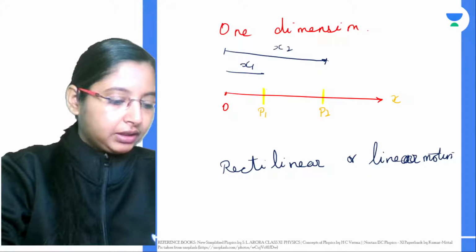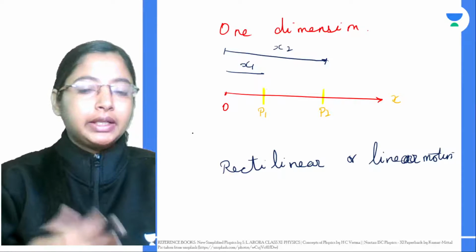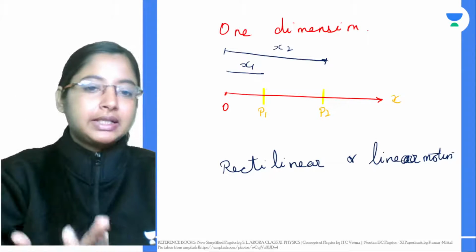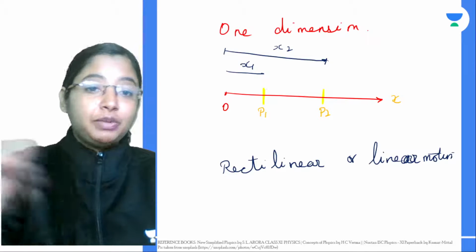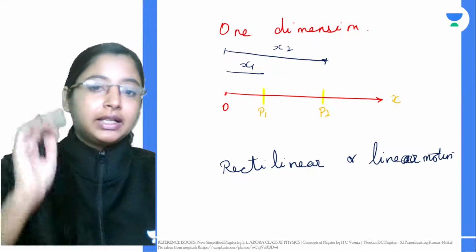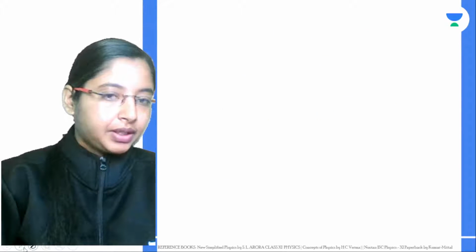But if you're taking the motion of a planet around the sun, or the motion of a car going completely in a circle, or going in an extremely zigzag path, or the motion of an insect going zigzag, then you can use all of that to explain motion in two dimensions.